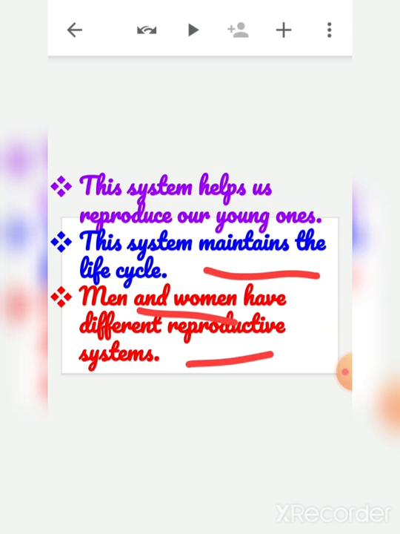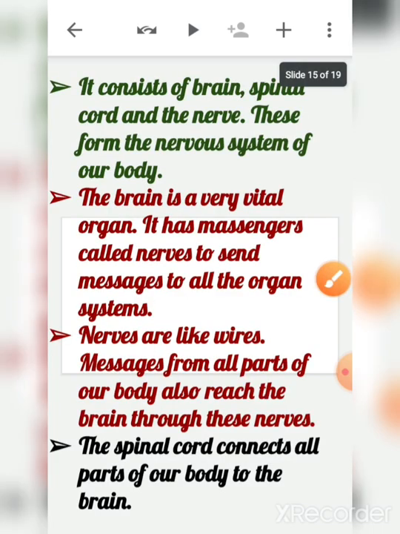Men and women have different reproductive systems. You all know that men and women's bodies are different, right? They are different from each other. In more detail, you will learn this in your higher classes.